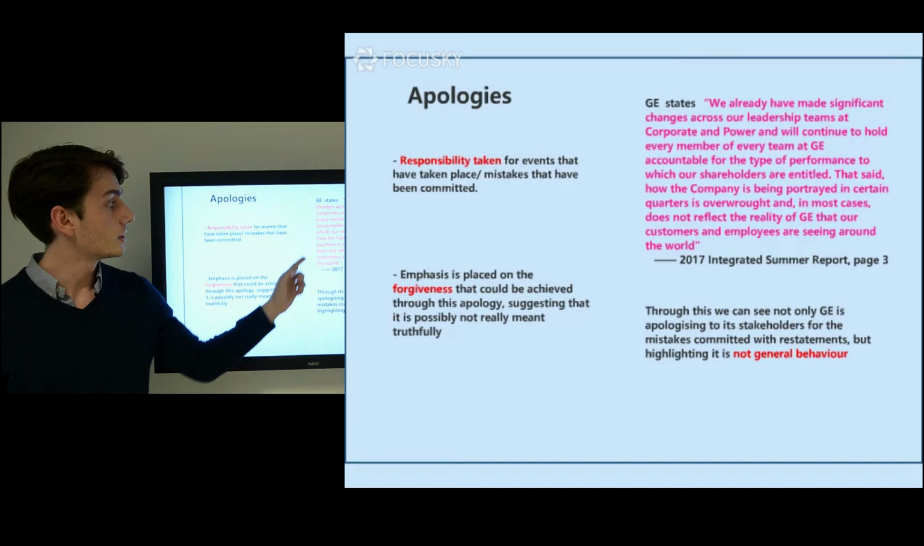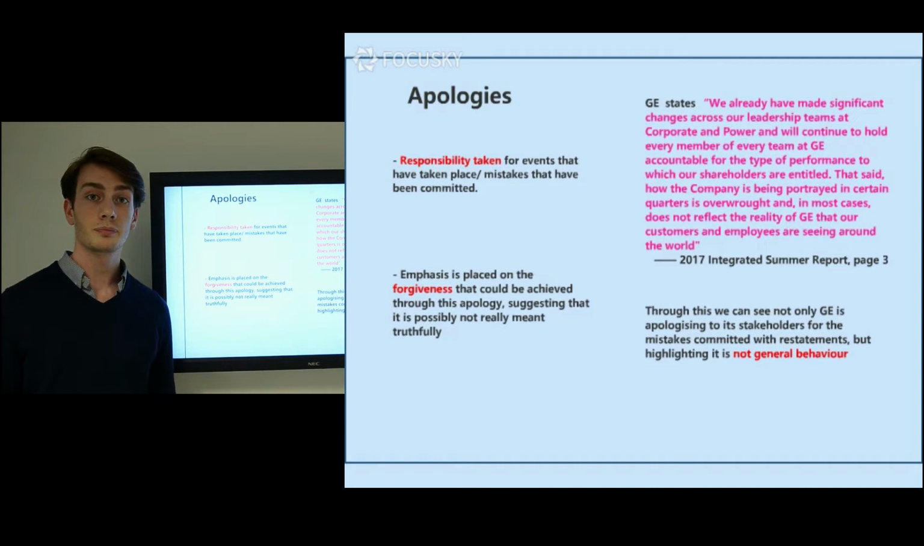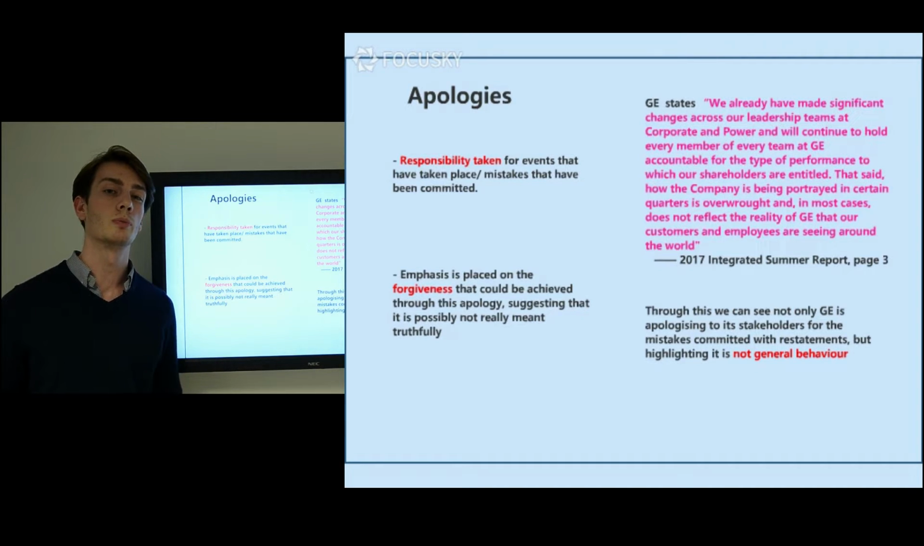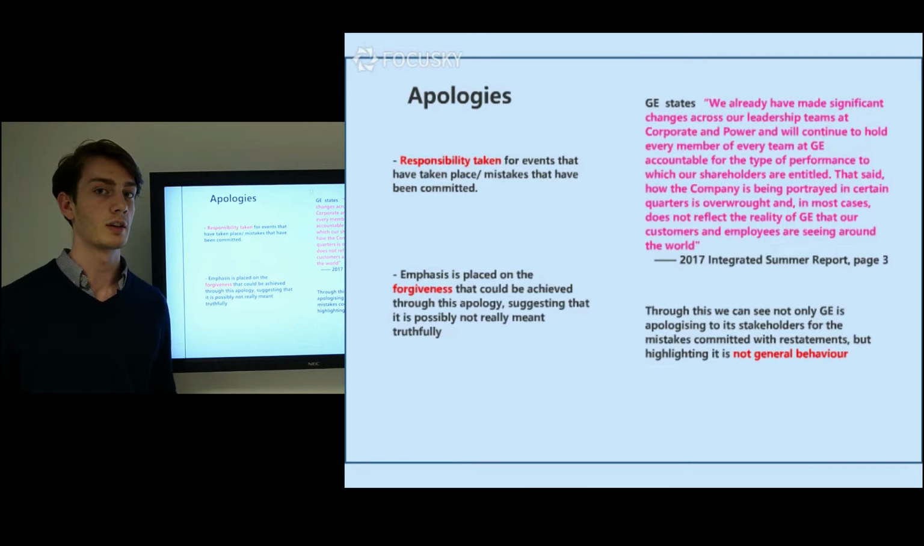However, the interesting part is the second part of the quote. The company is saying that this is not usual behavior by the firm. This is highlighting the fact that General Electric wants to be trusted as a firm. They want investors to view them as a potential for investment.